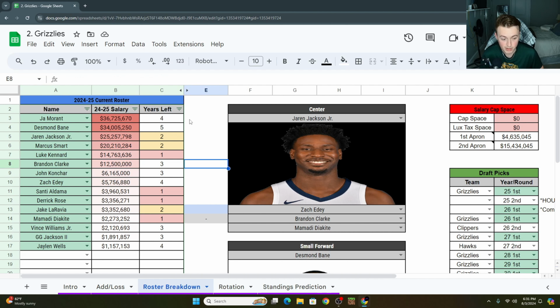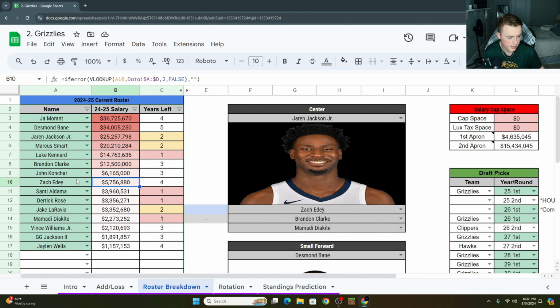Brandon Clark, coming off an ACL injury, I believe it was ACL, right? He was a guy that relied a lot on his athleticism and his ability to crash the glass constantly. Is he going to be able to do that? We don't know, but he's locked up for a while, which is good. And it's a pretty tradable contract, this $12.5 million. And remember, because they're not in any of the aprons, they're pretty much free to do whatever kinds of trades they want, within basic trade logic and everything. So that's awesome. John Konchar, kind of a do-a-bit-of-everything guy, very trade-friendly contract, locked up for a couple years.